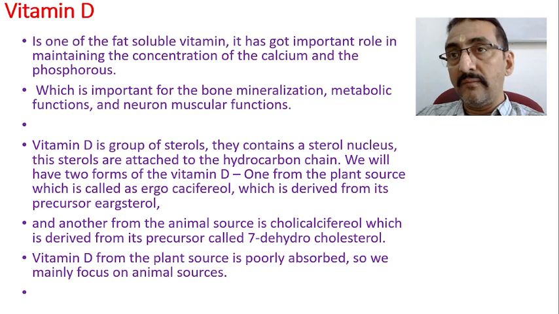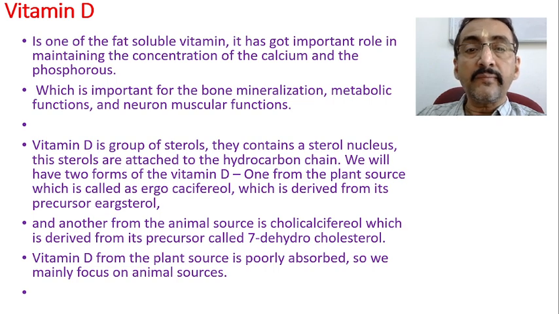Basically, vitamin D in the body is available in two ways. One is from the diet, another is from sunlight, as we know. Ultraviolet rays fall on the skin and the change starts. The photoisomerization etc. will take place.